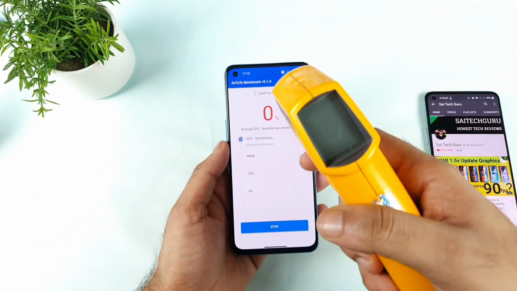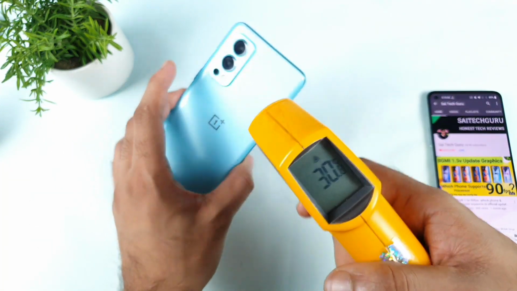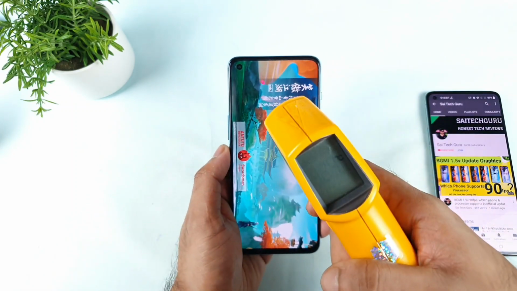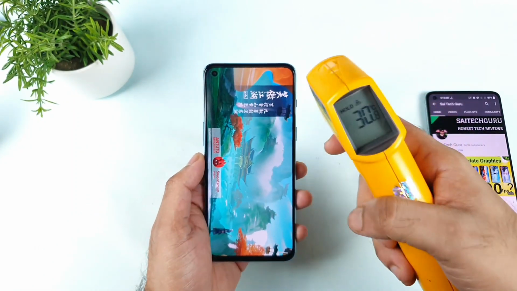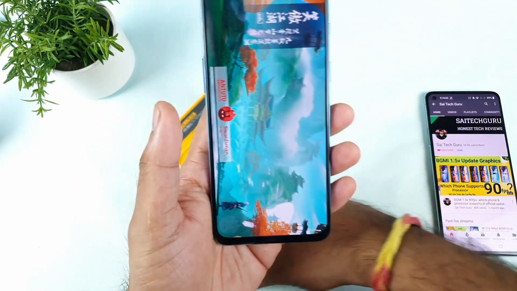Let's check the temperatures. What is it right now? It's 30 degrees. As you can see, my room temperature is pretty low, only 29 degrees, so pretty close. As you can see, the room temperature and the phone temperature.